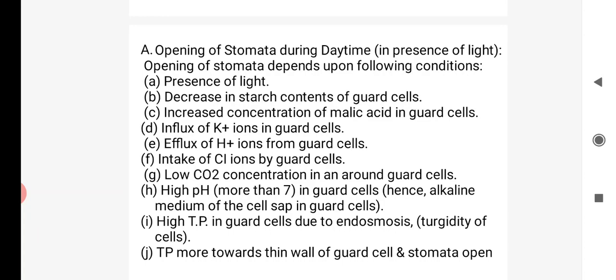That's not our mechanism, but the basic concept is that starch is present in a minimum amount and is converted into glucose. The concentration of malic acid in a guard cell increases. How does malic acid increase in a guard cell? I will explain. The influx of K plus ion increases and the efflux of H plus ion, influx meaning intake from outside to inside, efflux of H plus ion going from inside to outside. Then low concentration of CO2, high pH, high turgor pressure, endosmosis, turgor pressure becomes higher, and then the stomatal pore opens.